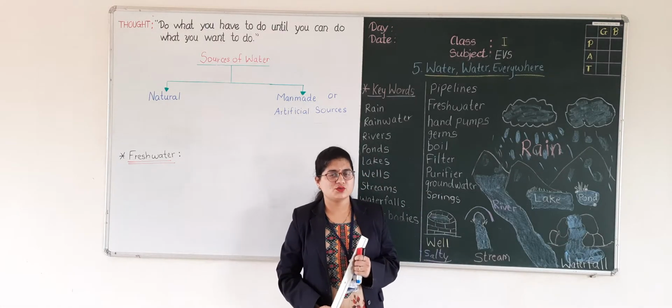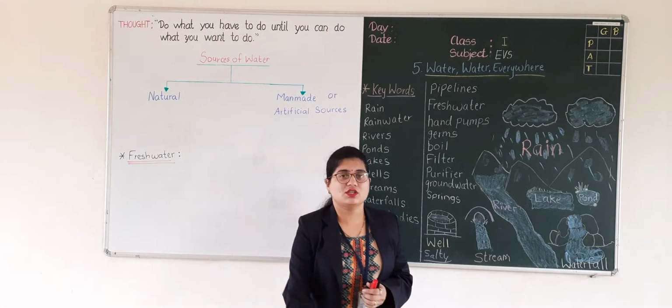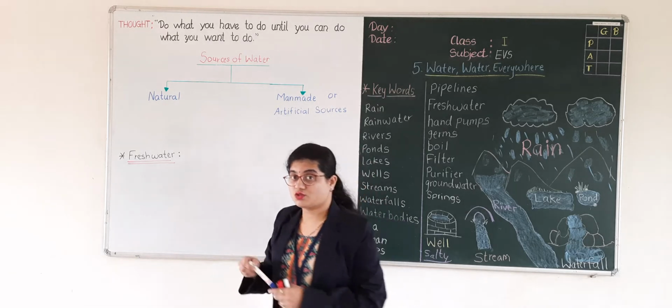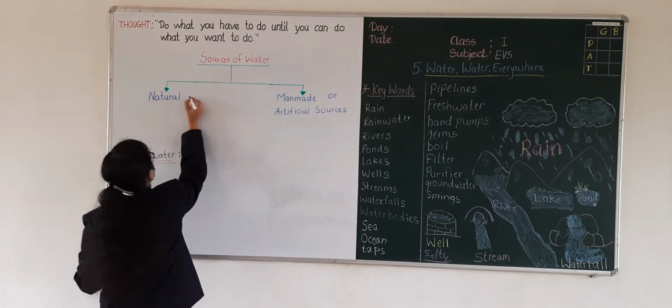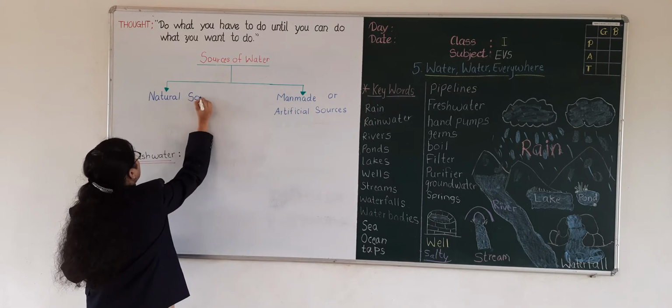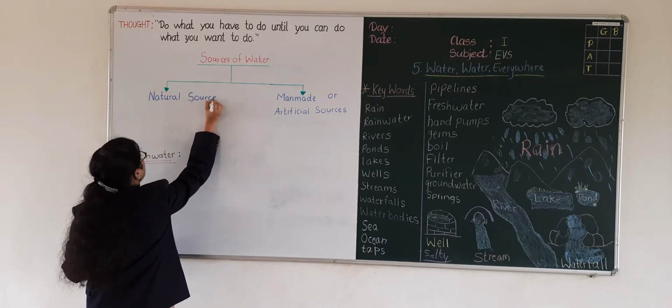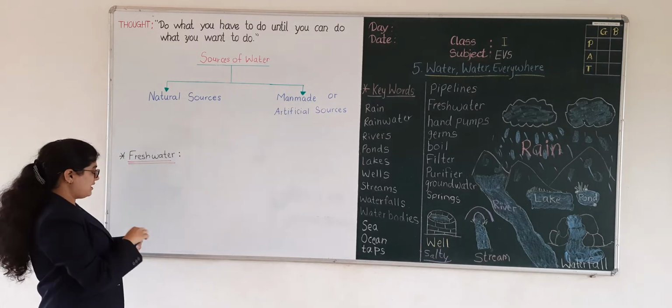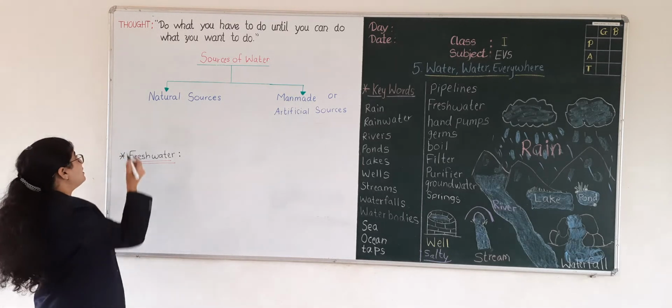Do you remember, students, the natural sources of water? Can anyone tell me the natural sources of water? Very good. You can see there.